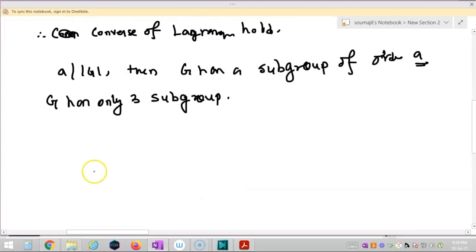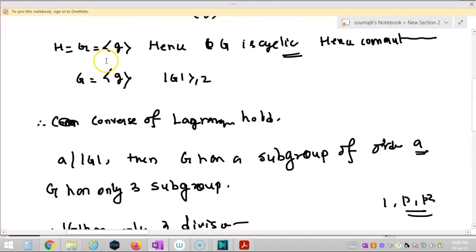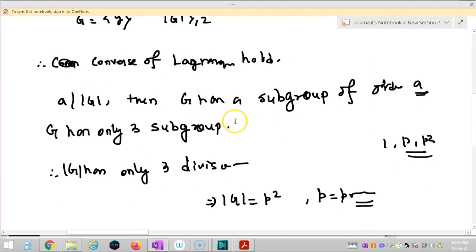It implies the order of G has only 3 divisors, right? Now the order of G has only 3 divisors. It will imply the order of G must be p square for some prime p. Only this kind of number has exactly 3 divisors, that is 1, p and p square. So if H is equal to G, then we have completed the proof.